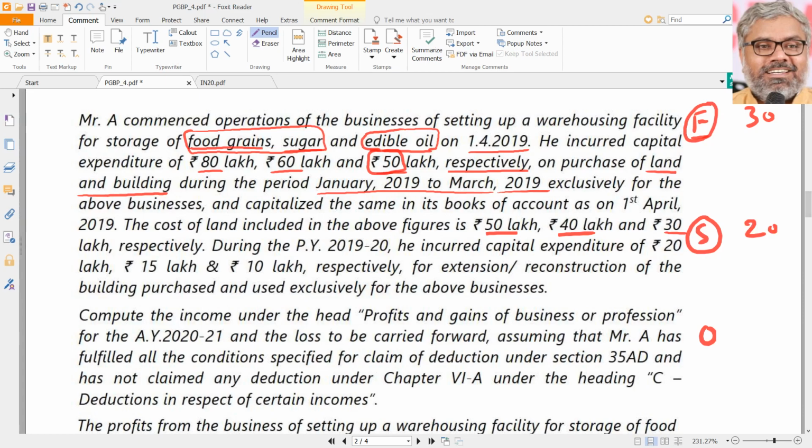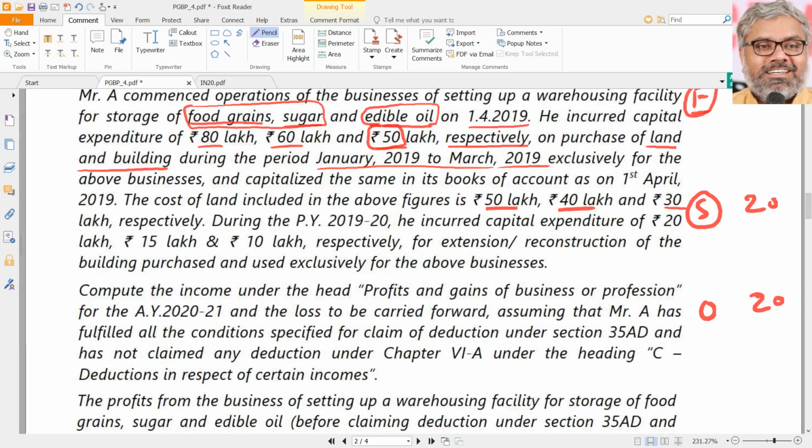Then for the oil business, 50 lakhs was total expenditure on land and building. In that 30 lakhs is land only. So how much will be the remaining amount? 20 lakhs. So the building only is eligible for depreciation, land is not eligible for depreciation. Of course, if the value of the land and building cannot be separated, that is a different story. Since it is given separately, we cannot provide depreciation on land, we have to provide depreciation only on the building portion of this edible oil business. That comes to 20 lakhs.